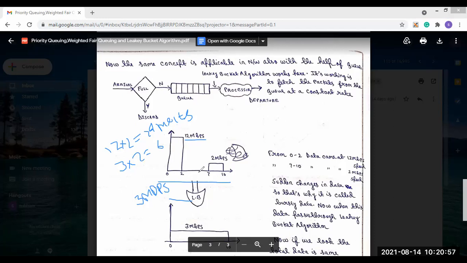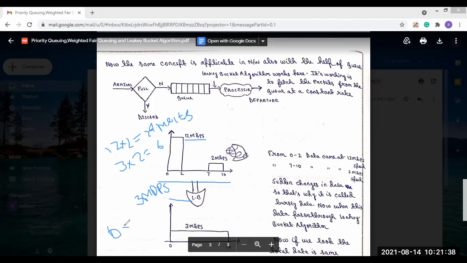Now what does the leaky bucket algorithm do? It converts this bursty traffic into constant rate traffic, but it doesn't change the amount of data. The amount of data should be the same. So 30 Mbits of data should be present in the constant rate traffic also. In that case, from 0 to 10 seconds, the 3 Mbps speed data will go out, that means 10 into 3, which is 30 Mbits of data.